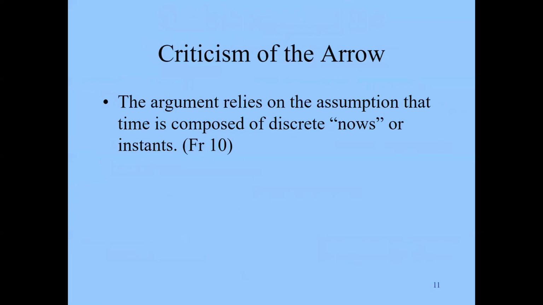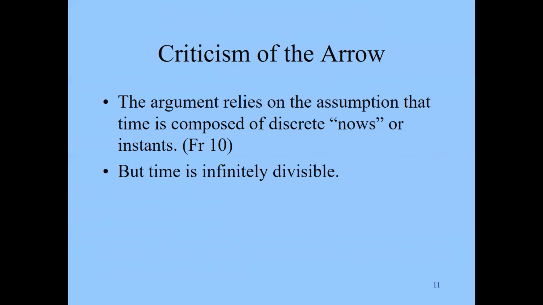There's also a criticism of the argument of the arrow, and we saw a hint of that in the first criticism of the no motion argument. It seems that the argument relies on the assumption that time is composed of discrete nows, right, or instants, right? That sets up the argument. At any given time, the arrow is in that specific place at that particular time, a discrete time, call it now, right?